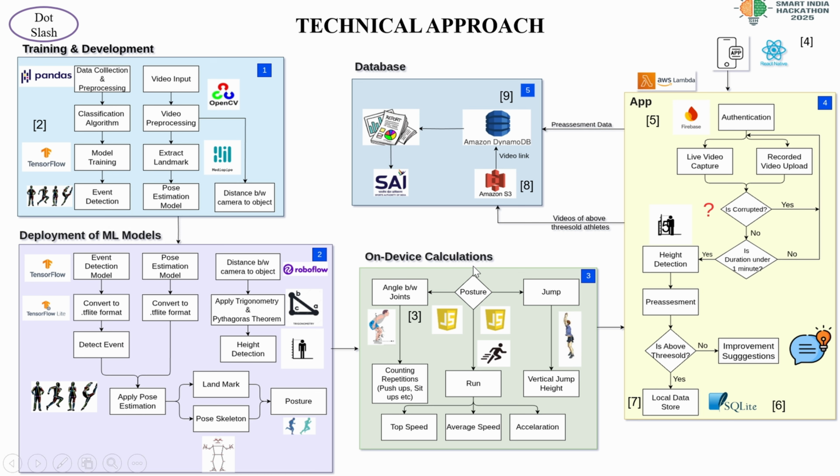Now coming to the on-device calculation part, as we get the posture, we partition it into angle between joints, run and jump. From the angle between joints, we are counting the repetitions like push-ups, sit-ups, etc. From the jump, we are calculating the vertical jump height, and from the run, we are getting the top speed, average speed, and the acceleration. All of these calculations will be done by vanilla JavaScript. That's why our system will be very much faster.